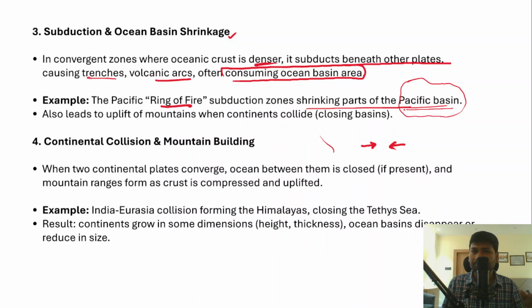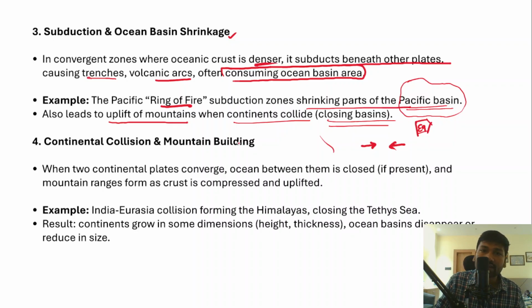and in fact this subduction also leads to the uplift of the mountains when continents collide, and they can actually close the basins as well. And the best example for this is the Himalayan mountains, which are being formed because of the collision between the Indian plate and the Eurasian plate. And then the continental collision and mountain building is also another major important aspect. Now when we talk about the continental collision, again the example is the formation of Himalayas.